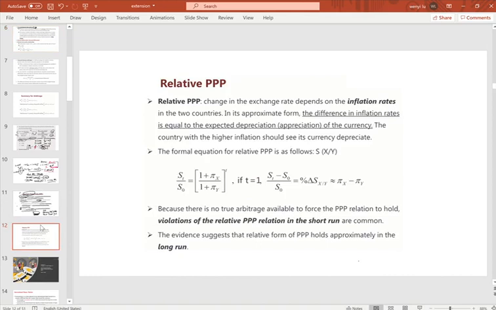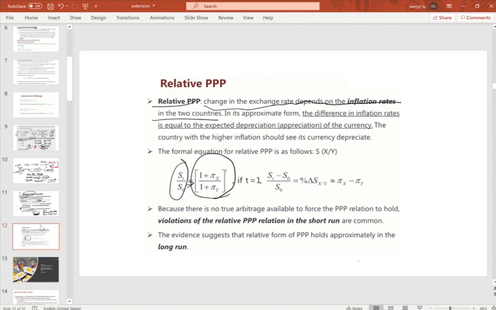The next one is called relative PPP. So what is relative PPP? You can see here, relative PPP means the change of the exchange rate depends on the inflation rate in the two countries. So you can say the ratio of the exchange rate from time 0 to time t is based on the inflation in the two countries.